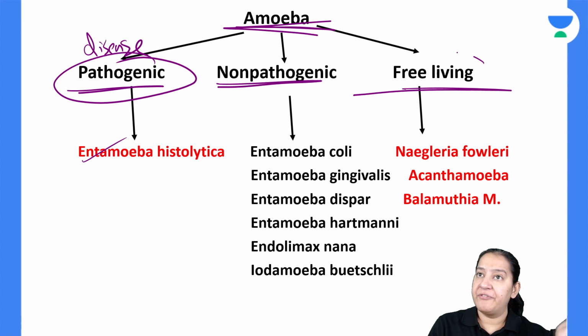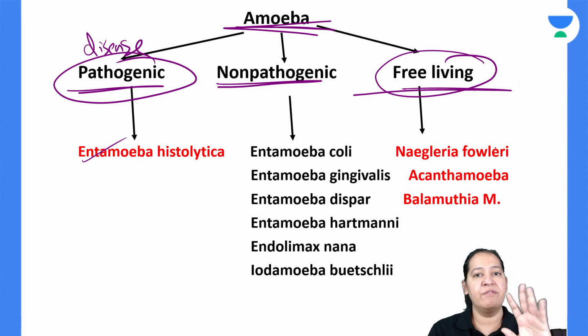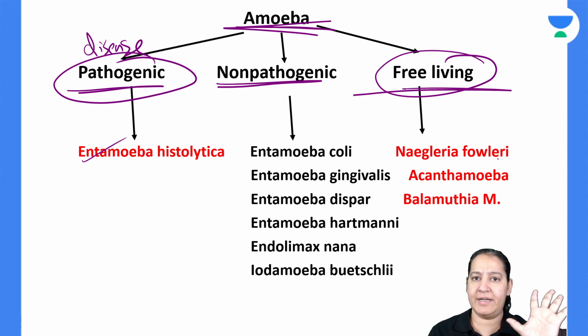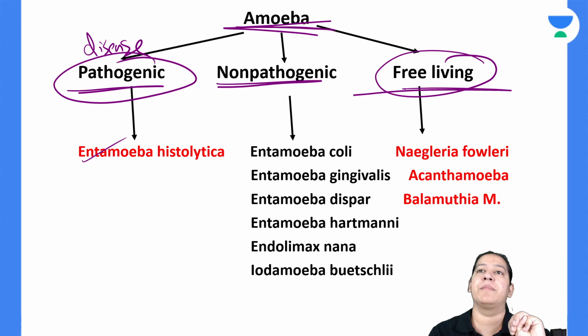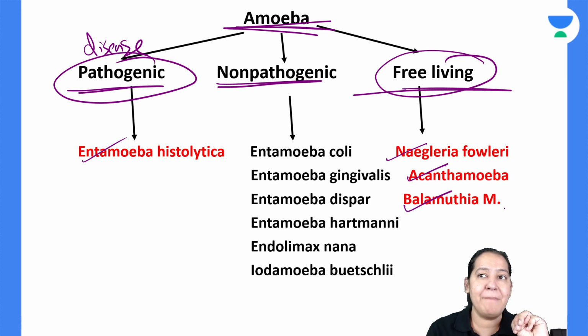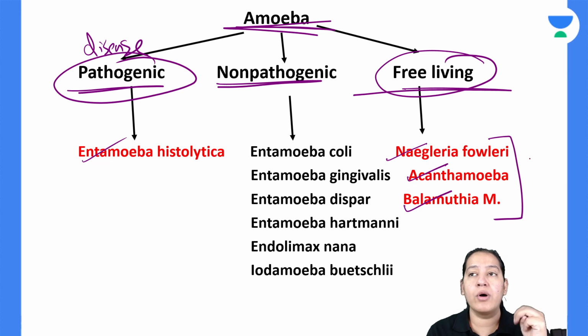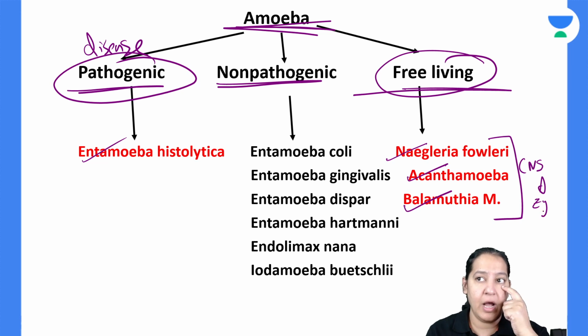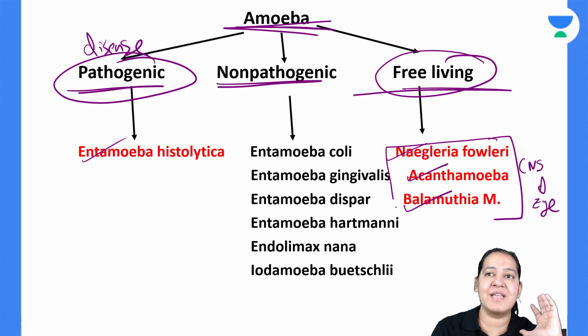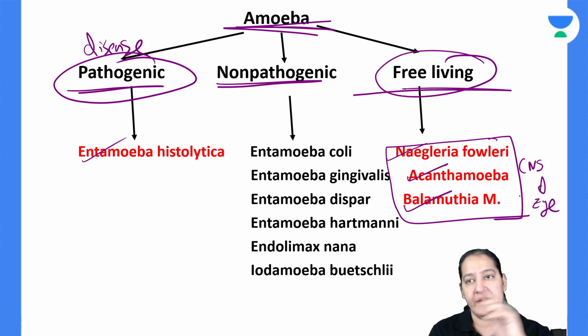Coming to free living: free living amoebas are the ones which are not always present inside the host. They are present in the soil or water, and man is the accidental host. There are 3 free living amoebas: Naegleria fowleri, Acanthamoeba, and Balamuthia mandrillaris. These 3 cause infection in the CNS, the brain of humans, and the eye of humans. So please learn the parasites which cause infection in the CNS and eye. I will teach you all.